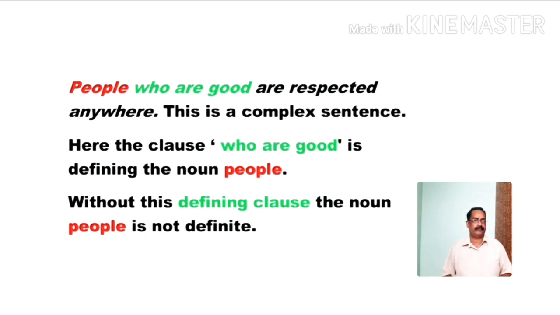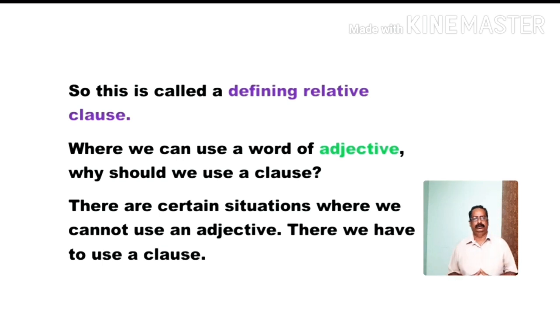So, this is called a defining relative clause. Friends, could you understand why this kind of relative clause is called that? A relative clause that defines or describes the subject is called a defining relative clause.